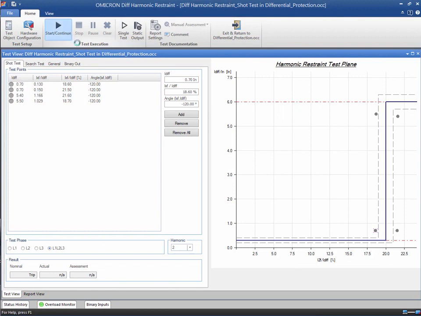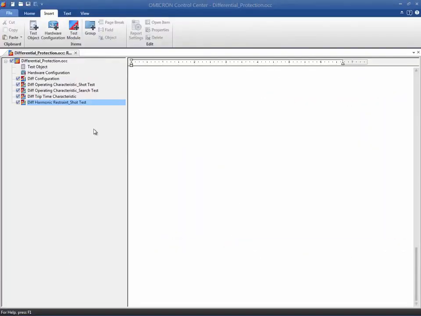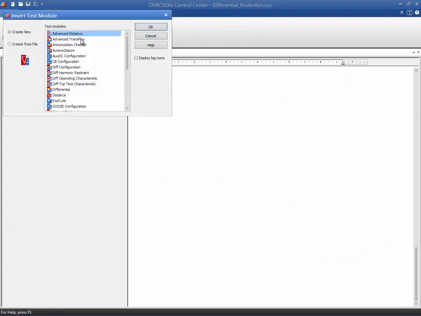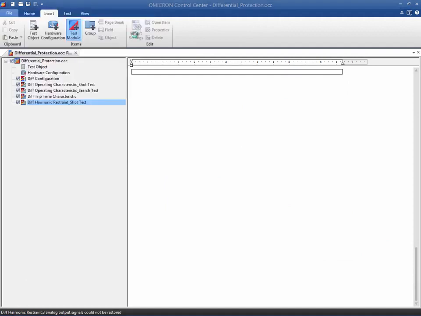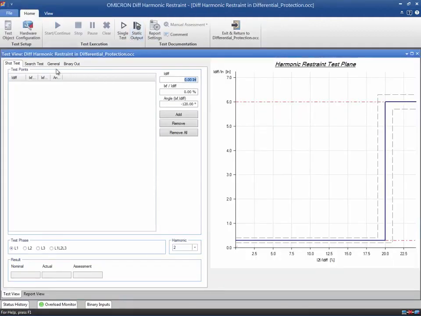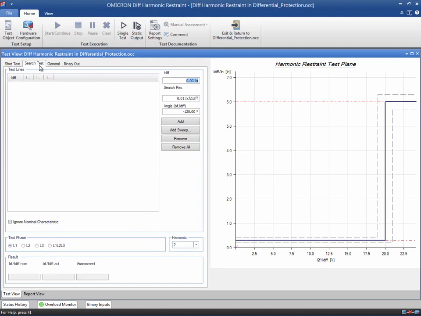Start the test to assess the test points. You can see the results for each test point. To perform a search test, we insert a new module in the OCC file. The search test allows you to find the exact position of the harmonic restraint characteristic. We perform the search test for the harmonic restraint characteristic of the fifth harmonic.